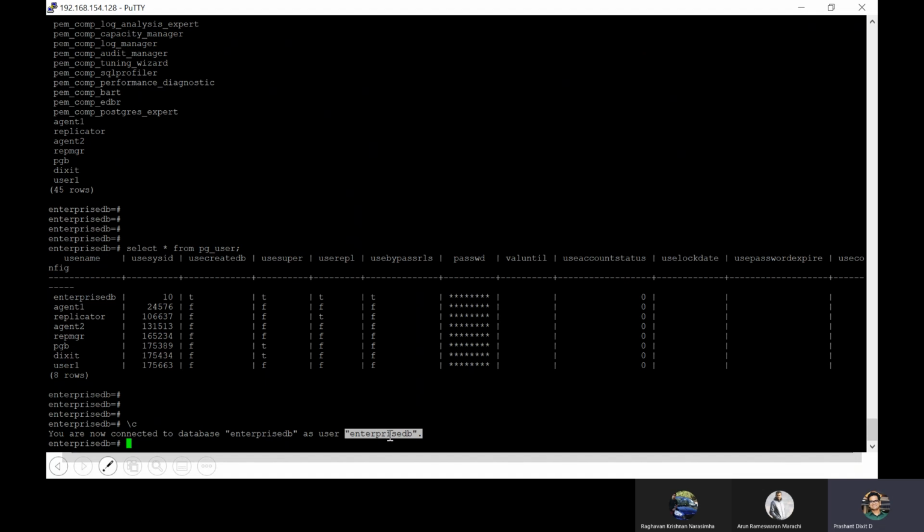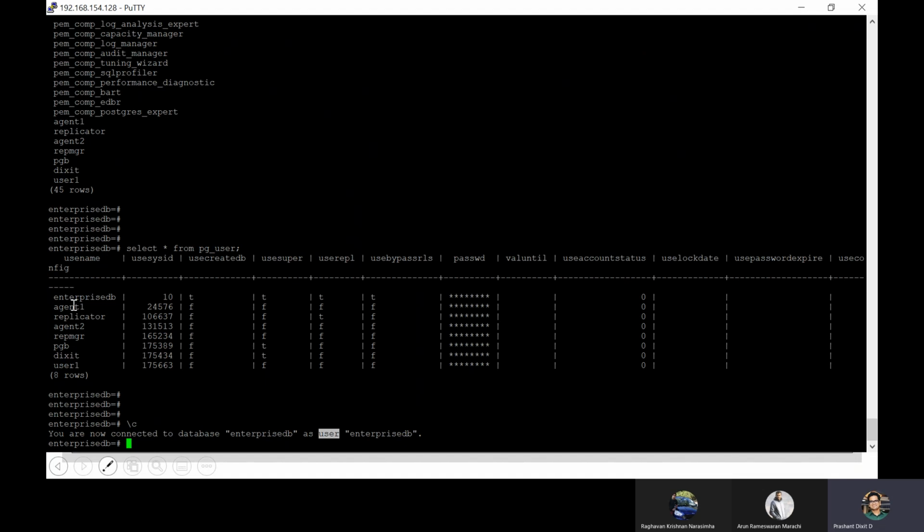That's the reason, because a user comes with the login functionality. You cannot use a role to log into the Postgres database. That's not possible. That's the only difference between the two. Users have the permission to log in by default, and roles don't have. Otherwise, it's exactly the same.